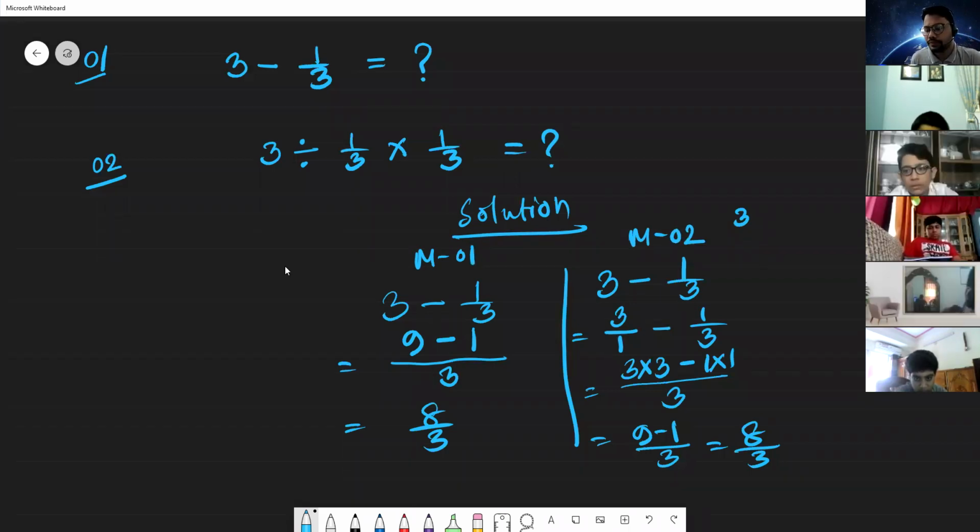Sir, can you show the mixed fraction? Definitions of mixed fractions, or the maths related with the mixed fractions? Definition. Okay, Baba. Okay, I will discuss again.